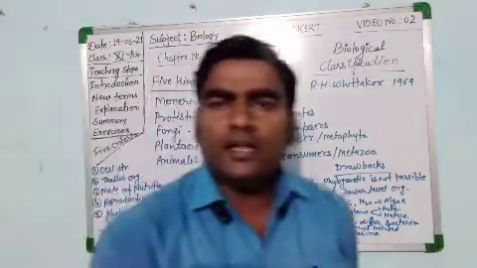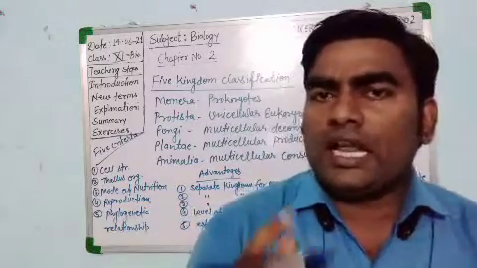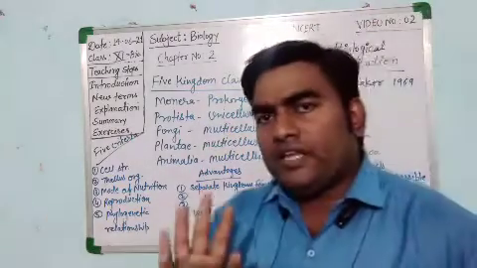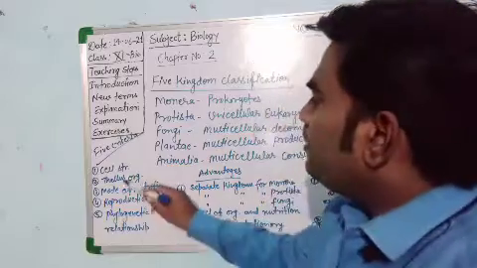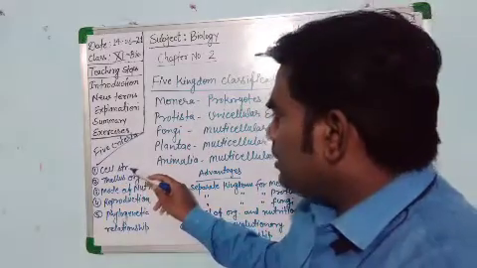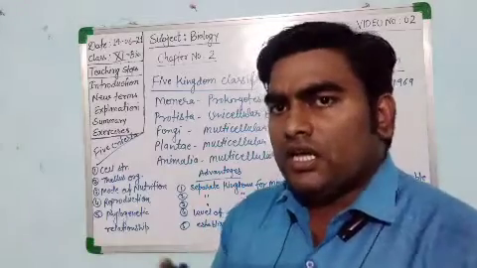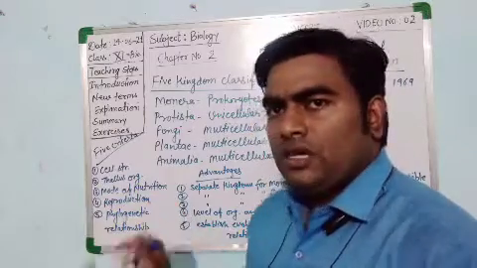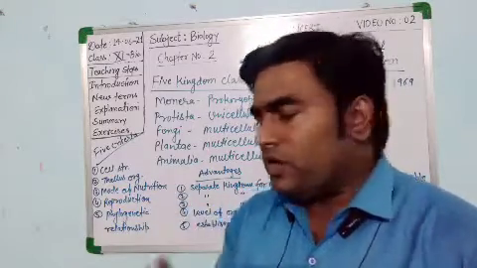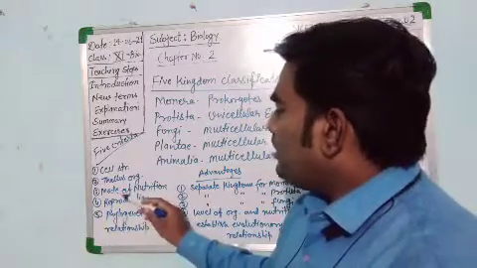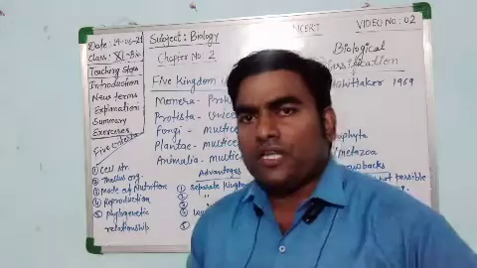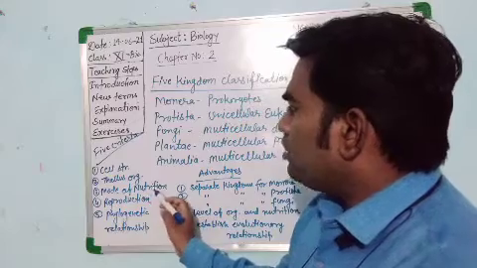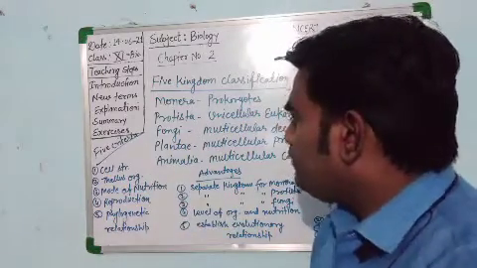What are the different criteria by which Whittaker classified such a 5 kingdom system? There are 5 criteria chosen by Whittaker. Criteria number 1 is cell structure. Then thallus organization, that is the shape and structure of the organism. Then mode of nutrition, how organisms take their food, either autotrophic or heterotrophic.